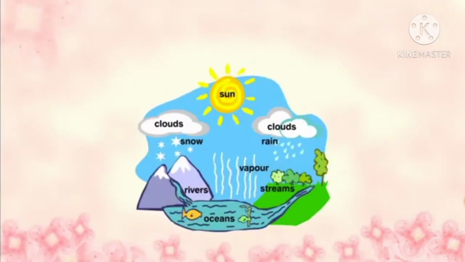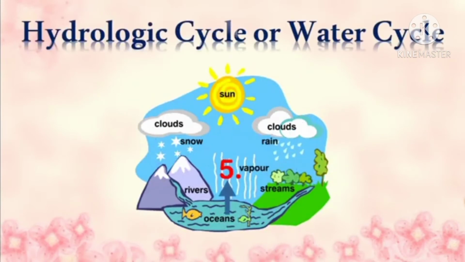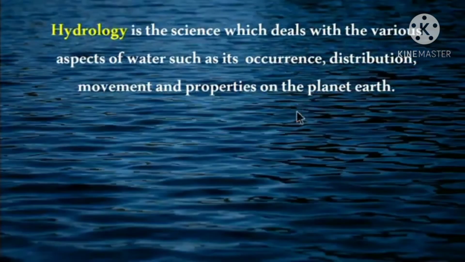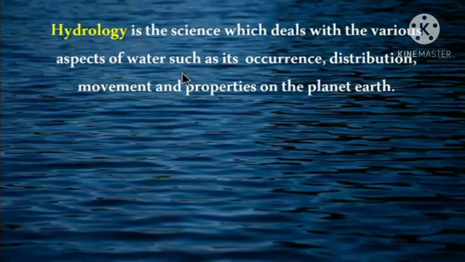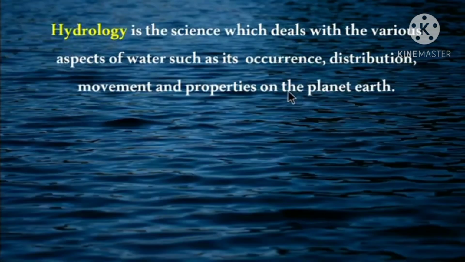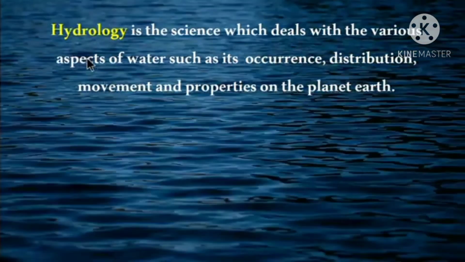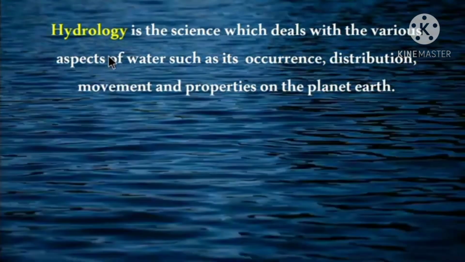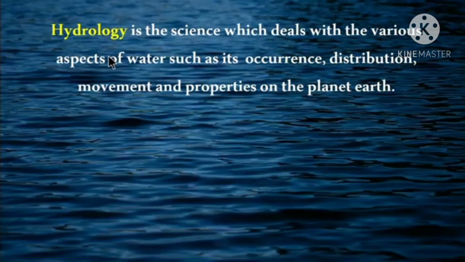Next, we'll move on to the hydrologic cycle or water cycle. We are going to learn the definition of the hydrologic cycle and the phases involved in the water cycle. So first, let's see what hydrology is. Hydrology is the science which deals with the various aspects of water such as its occurrence, distribution, movement and properties on the planet Earth. Children, hydro means water. Hydrology is the science which is related with the study of water.